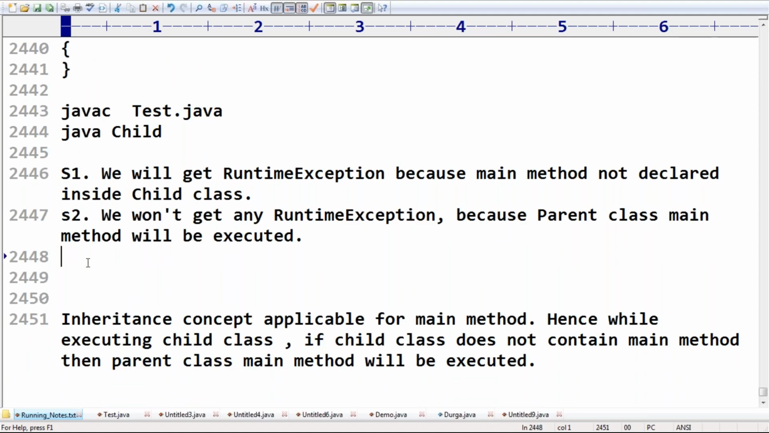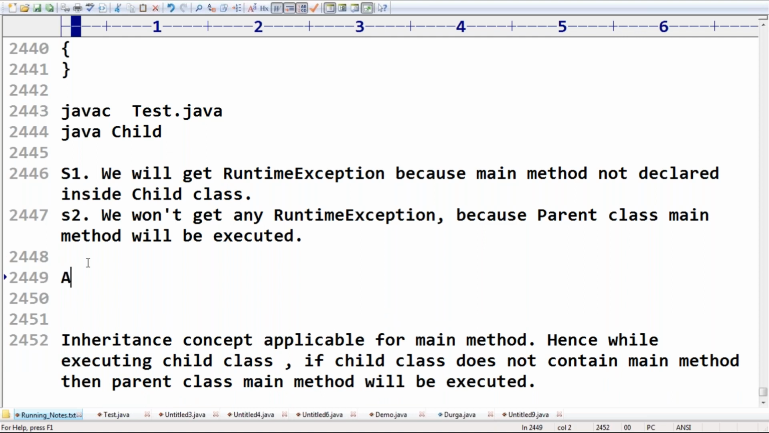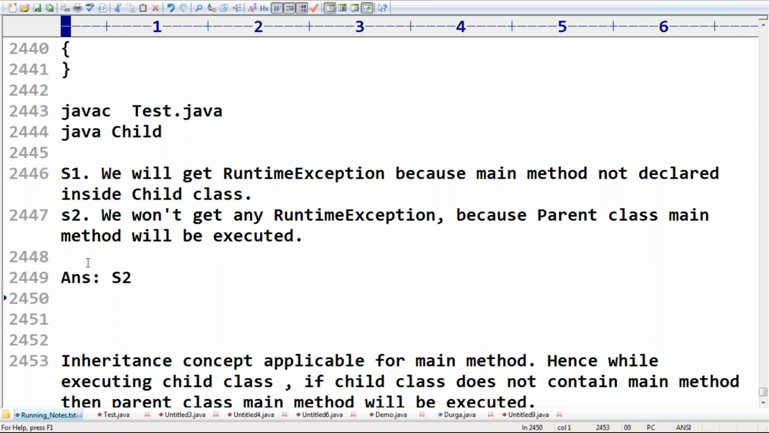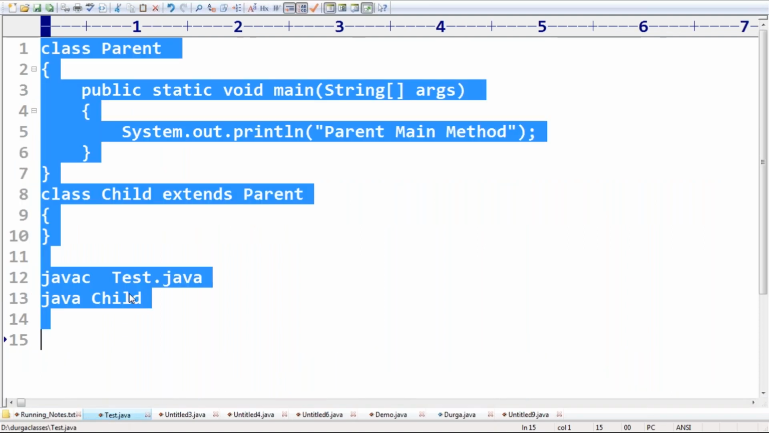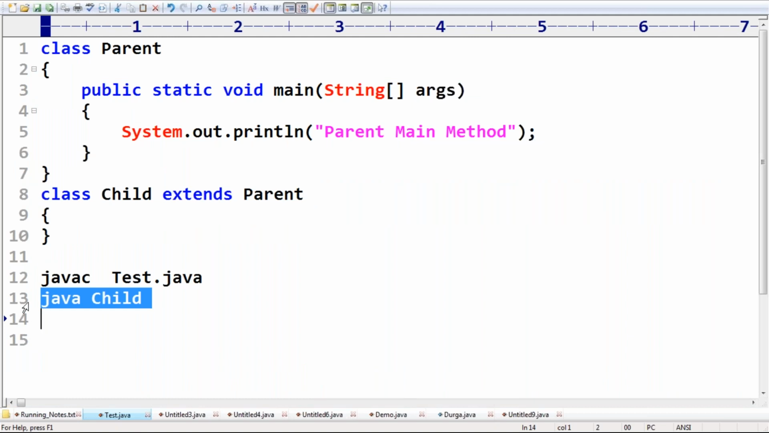So can you please confirm what answer we are going to get? Yes, friends, please respond. Yes, option 2, not option 1. Amit, Nagateja, Bhaskar, observe carefully. If I run java Child, the Parent class main method is going to get the chance. Now observe carefully.